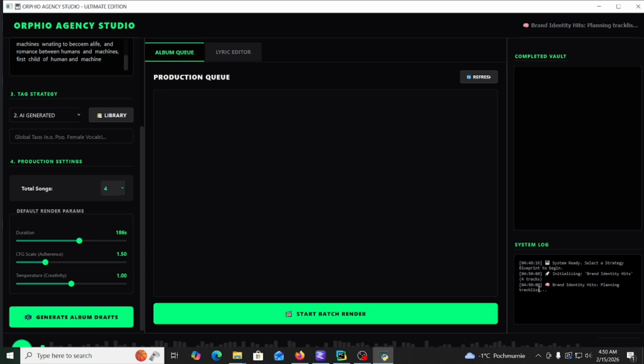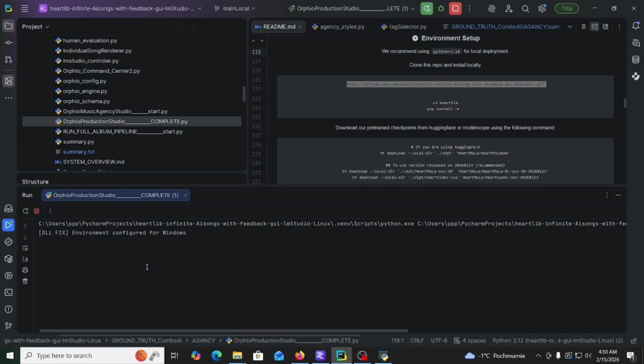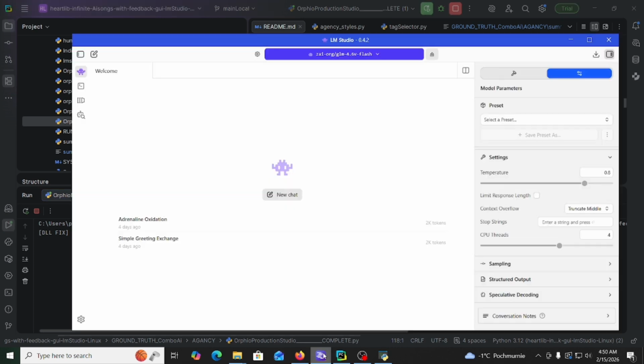Okay, so now we just have to wait for the 4 drafts to be generated. What it's doing right now, this visual GUI is connecting to PyCharm, and PyCharm is connected to LM Studio, and we are working with this model. You might be familiar with how LM Studio works.